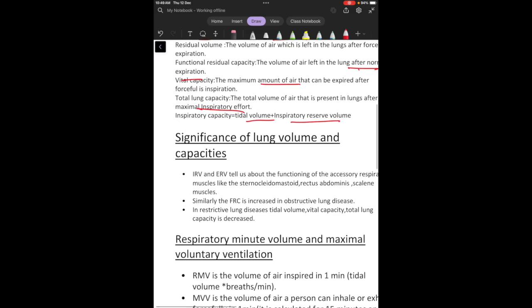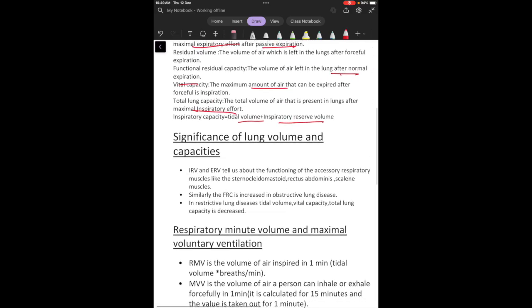Now what is the significance of lung volume and capacities, and why should we know that? First of all, IRV and ERV, the inspiratory reserve volume and expiratory reserve volume, tell us about the functioning of the accessory respiratory muscles, or the respiratory muscles which help us in doing forceful inspiration and forceful expiration, like the sternocleidomastoid which helps in forceful inspiration, or the rectus abdominis which helps us in the forceful expiration. So this is what IRV and ERV tell us. Similarly, the functional residual capacity is generally increased in obstructive lung disease. I will tell you later how, but it is increased in obstructive lung disease.